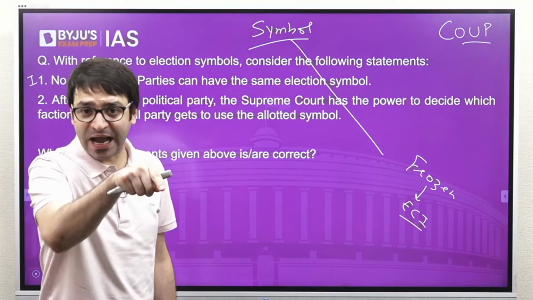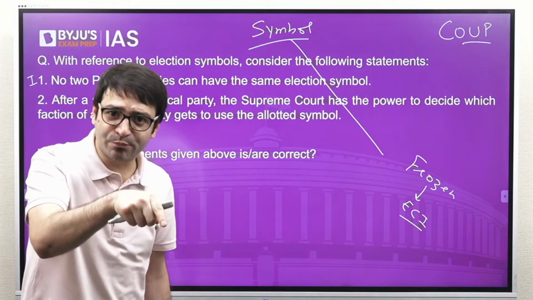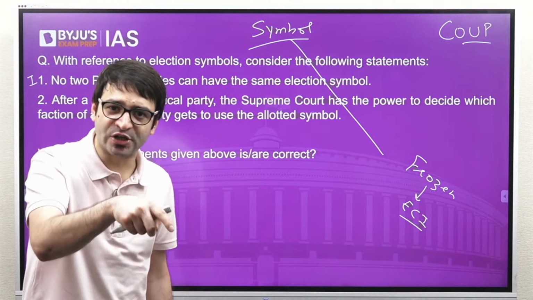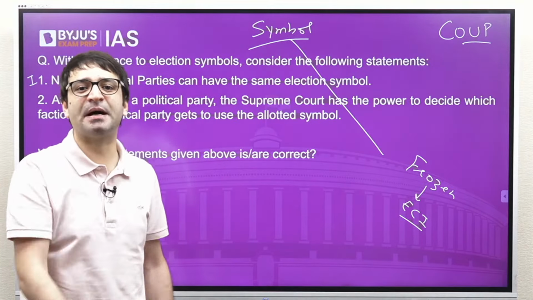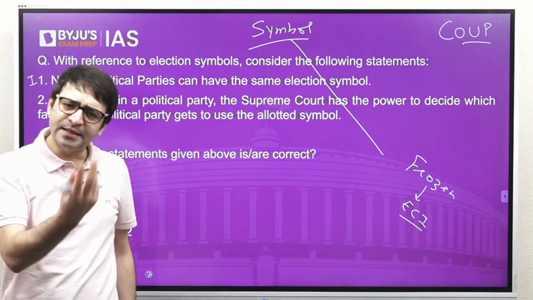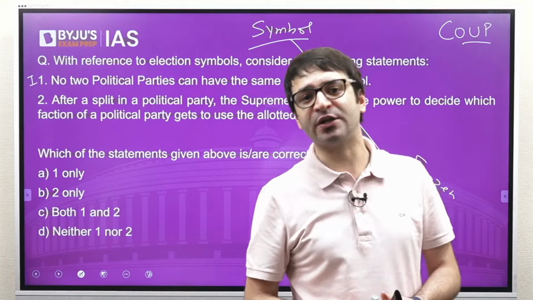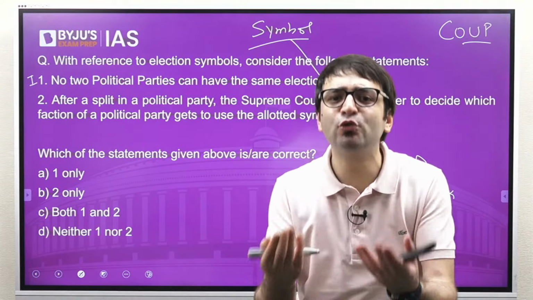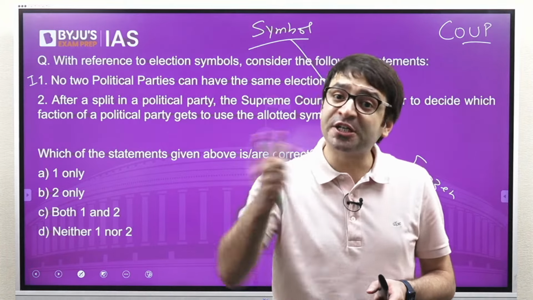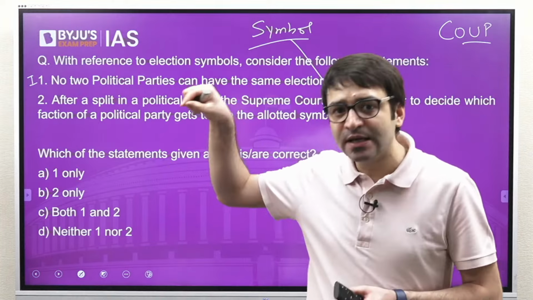Why? Because in that state, Chandrababu Naidu's Telugu Desam Party, which is a state political party in Andhra Pradesh, is using its symbol as cycle. That means Samajwadi Party will have to choose another symbol. And same goes if Chandrababu Naidu decides to contest election in Uttar Pradesh. They cannot use the election symbol as cycle because that is going to confuse the voters. They will have to choose a different symbol because they are not a recognized state political party in Uttar Pradesh.